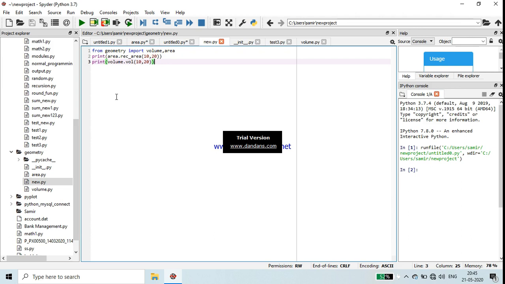So you can see the advantage of a package is what, as I told, it is a collection of modules. Since geometry is the package, it is a collection of various modules like volume and area, and the functions which reside in those modules we can call directly through this. It means you have to give the name of the module dot function name, module dot function name. In this way you can understand a package. More definitions and details will be given, but through this example you can understand it better.